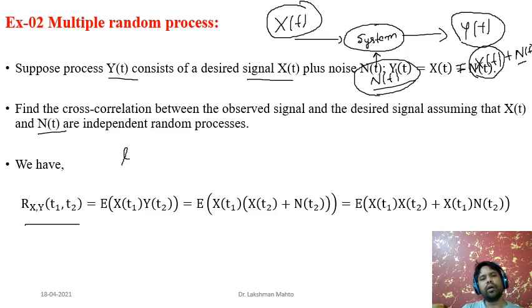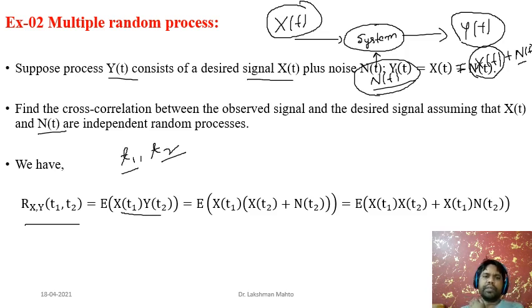We define it time sample wise. So we are taking two samplings at t1 and t2. At t1 we are taking a sample of x, and at t2 we are taking a sample of y. That way we get two random variables, x of t1 from the input signal x of t, and y of t2 from the output signal y of t. Then we will find the cross correlation between these two as the expectation of the product of these two random variables.